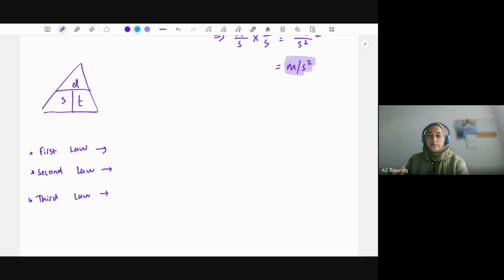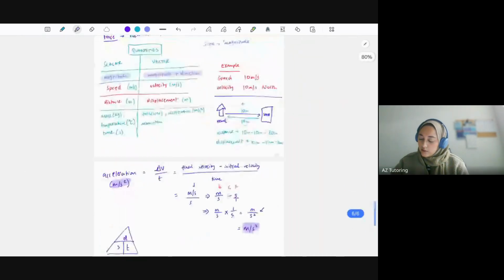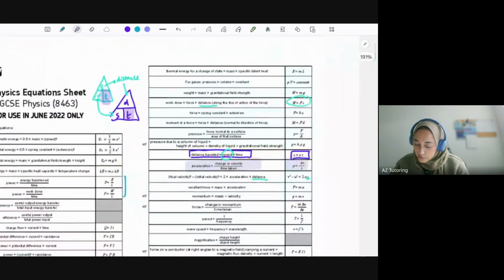And again, I'm going to be repetitive, it's on the equation sheet. So force equals ma, where m is the mass and a is the acceleration. Acceleration is measured in meters per second squared. We've got mass in kilograms, and then force, of course, is in newtons. So we can see if you increase mass, then of course you're going to increase the amount of force. If you increase the acceleration, then you're going to be increasing the force as well. So the second law is essentially just the equation, which is on the equation sheet.